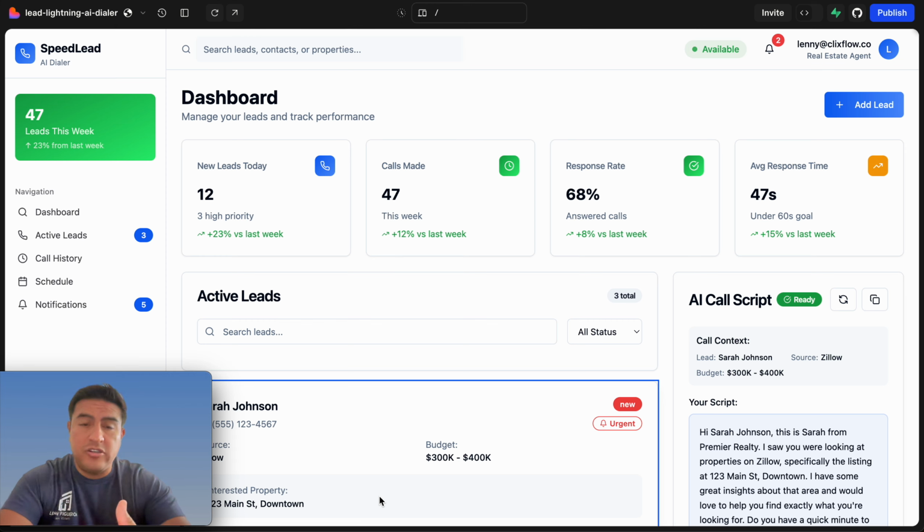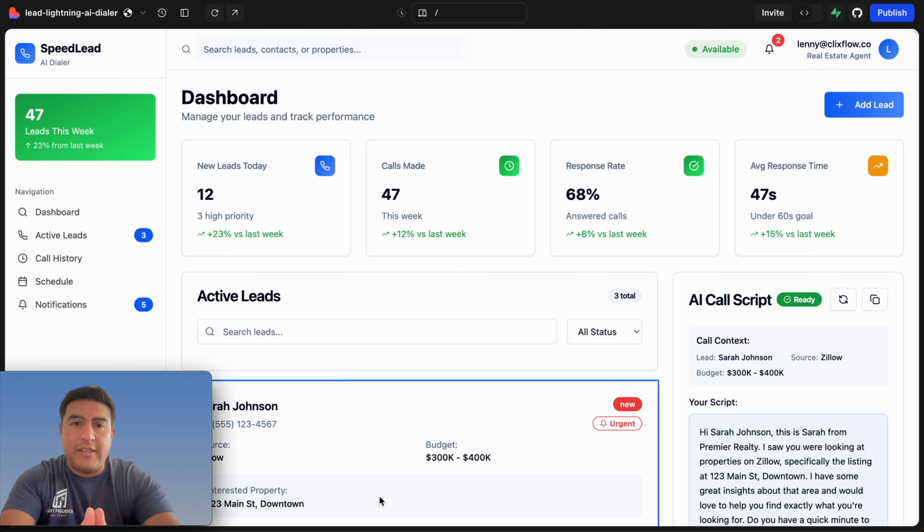There are a couple of ways you can do it. I know there are a couple of apps out there, or third party companies, that will actually call your leads for you and follow up for you, which is what most real estate agents do. Zillow does this too. They have their own concierge service where they call the leads for you, and then when they're ready, they'll send it over to you.